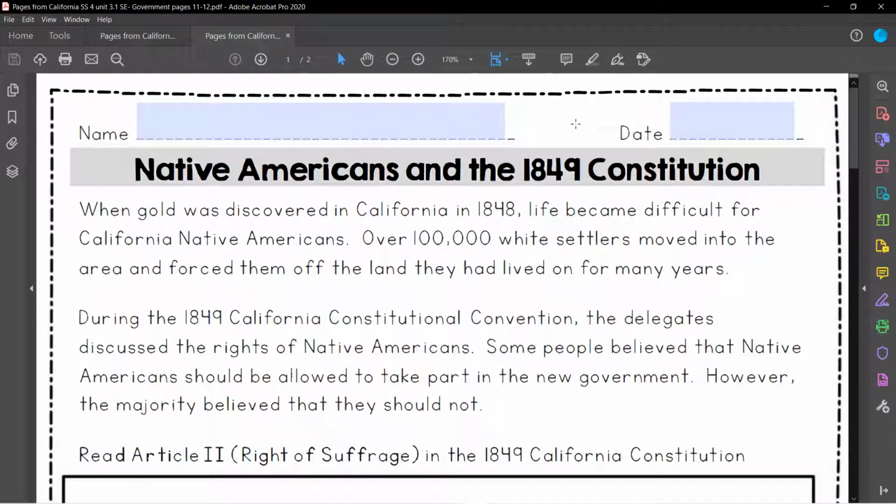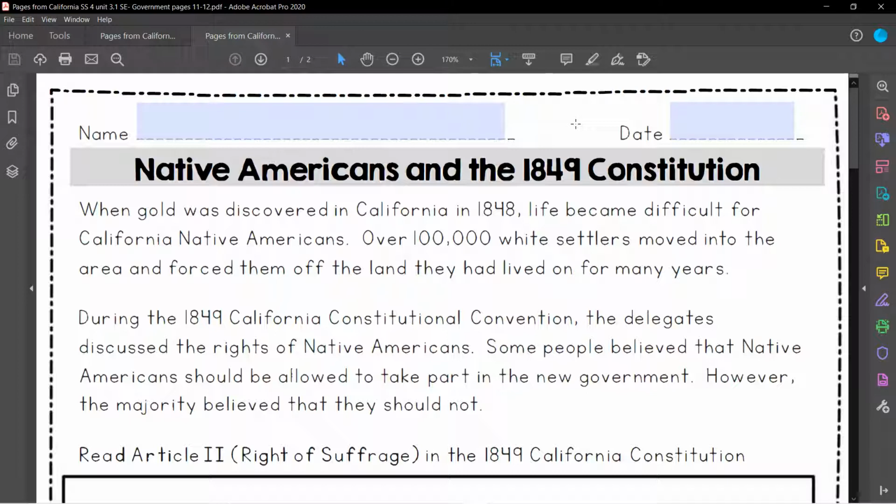They were basically doing a lot of the things that were being done to them during the gold rush, where people would steal their land, or people would take their resources, they would take their tools, they would take their horses. So a lot of these things that people were unhappy about that was happening to them during the gold rush, these prospectors were already doing to these Native American tribes. So that's something to keep in the back of your mind, that this is something that they're not happy about, but they're also doing to others.